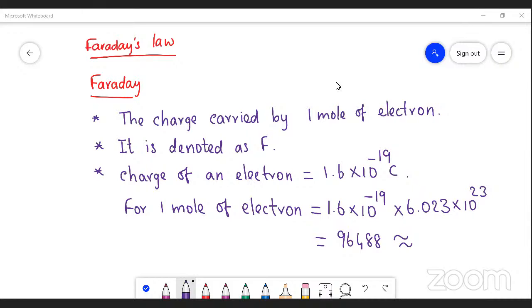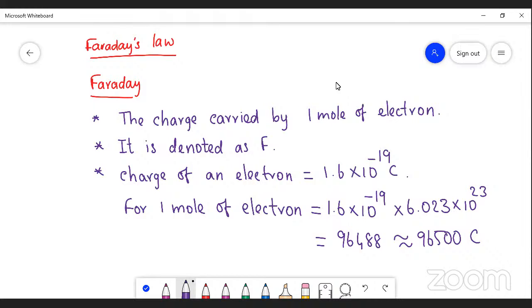So 1 Faraday is equal to 96,488, so we are getting about 96,500 coulombs.